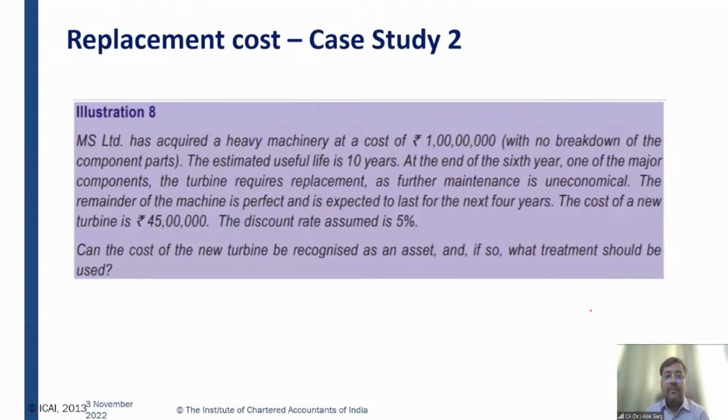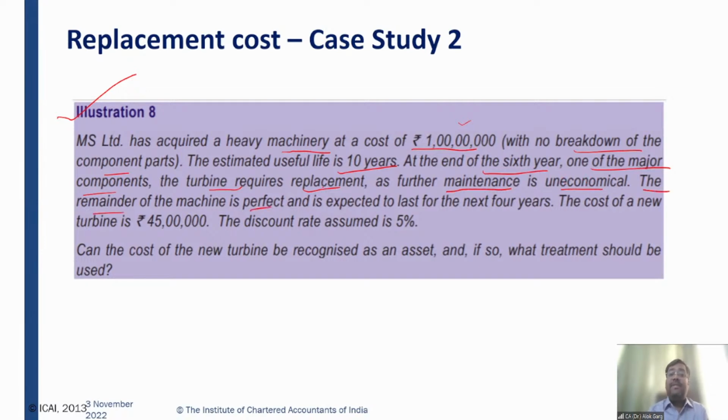So this illustration number 8 I have already covered as my illustration. MS Limited has acquired a heavy machinery at a cost of rupees 1 crore with no breakdown of component parts. In my example, I have taken an example of 20 lakh with a truck. The estimated useful life is 10 years, same example. At the end of 6th year, in my example, it was at the end of 5th year, one of the major components, the turbine, was the major component of this machinery. The major component, which was the turbine, requires replacement as further maintenance is uneconomical. So this turbine requires a replacement.